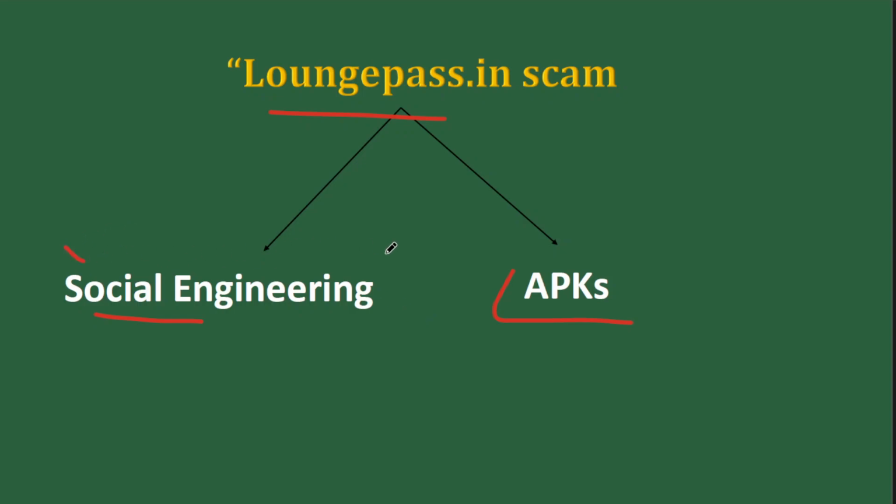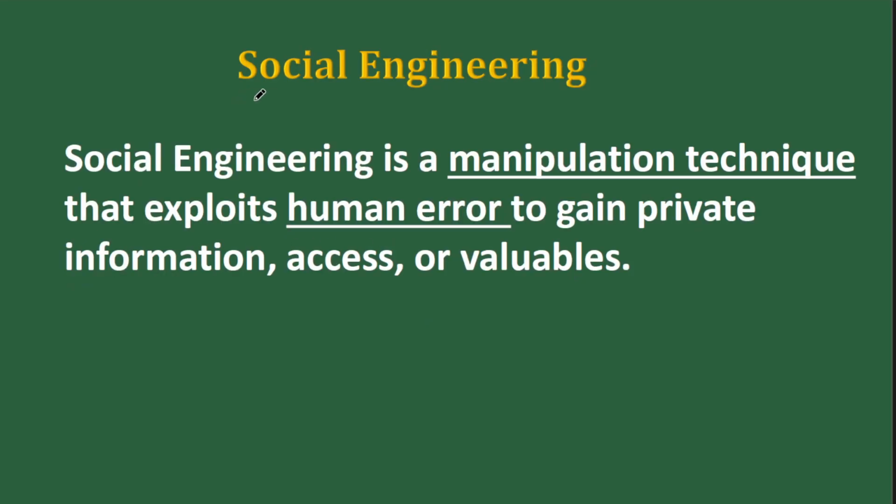Now what is social engineering? Social engineering is a manipulation technique that exploits human error to gain private information, access or valuables. For example, you are getting a call from your friend on your WhatsApp. This friend is asking you to click on a link. You're clicking on the link. When you click on the link, you're losing your money. Now what happened? Your friend manipulated you.